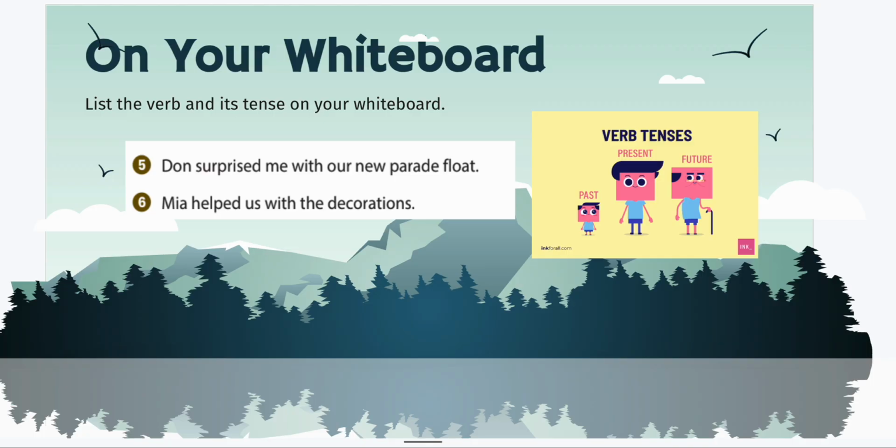All right, the verb here is surprised. When did it happen? It happened in the past. He surprised me. Mia helped us with the decorations. The verb here is helped. And when did it happen? It happened in the past.